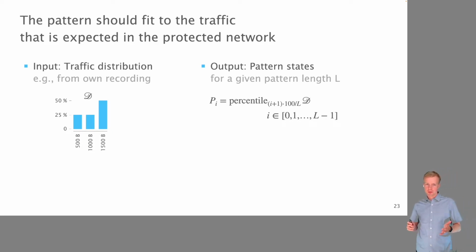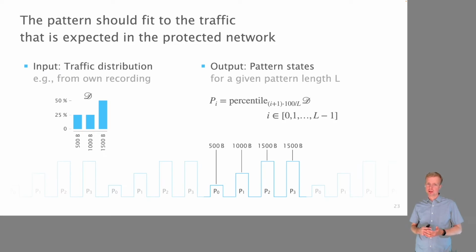That is the 25th percentile, which is the first pattern state. This is 500 bytes in our distribution. The 50th percentile is 1000 bytes, and this is the second pattern state. And the third pattern state is the 75th percentile, which is 1500. And the fourth pattern state is the 100th percentile, or the maximum packet size in the network, which is also 1500 here. So this is already how we compute the traffic pattern.